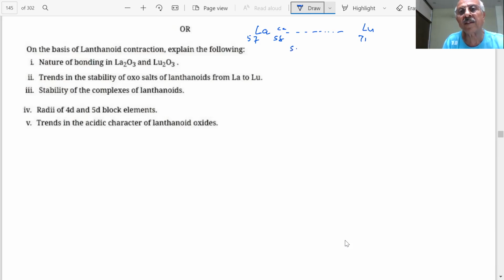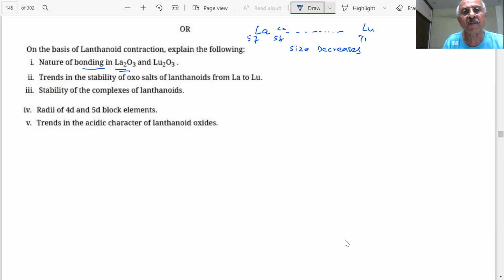When the size is decreasing, then you are having oxides. That will be the result of that. Nature of bonding is this. Bonding means what? What is the result of the covalent character?